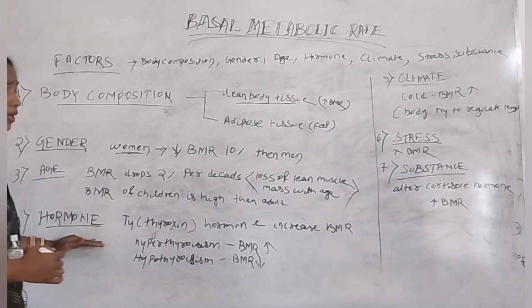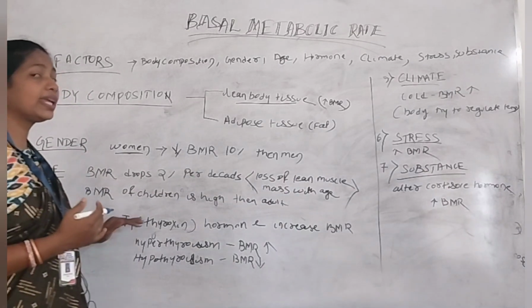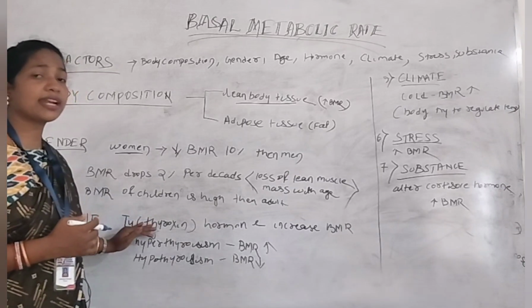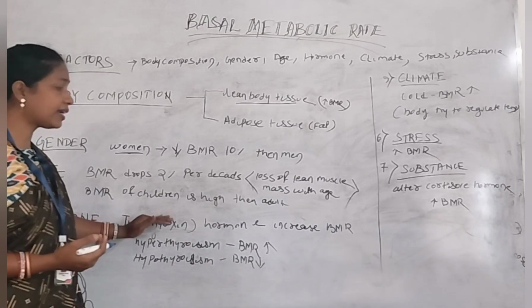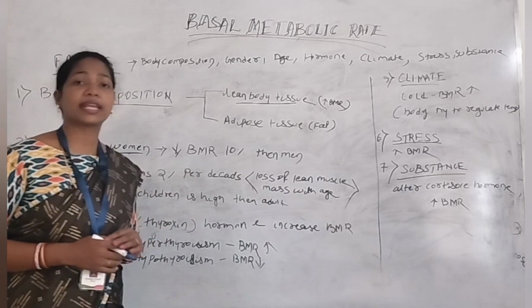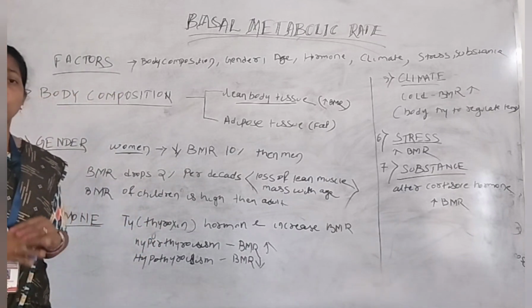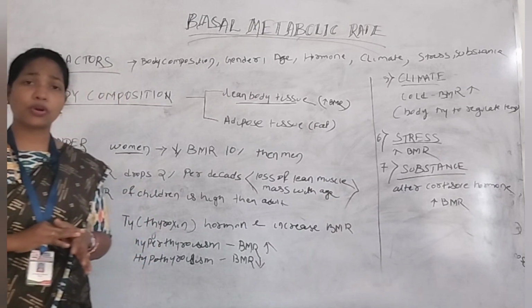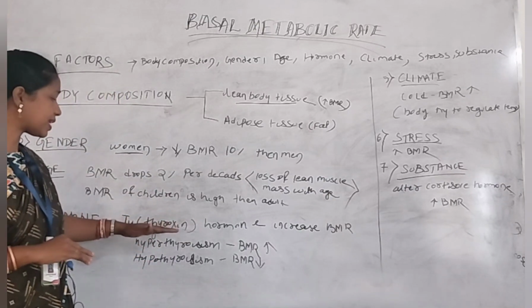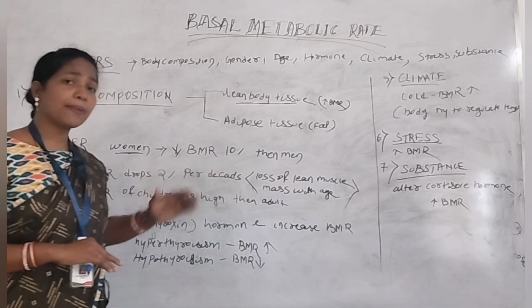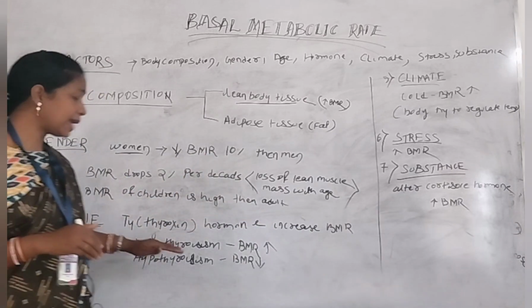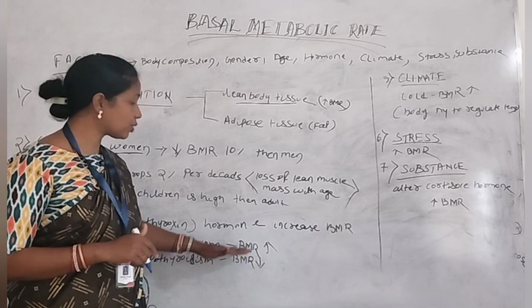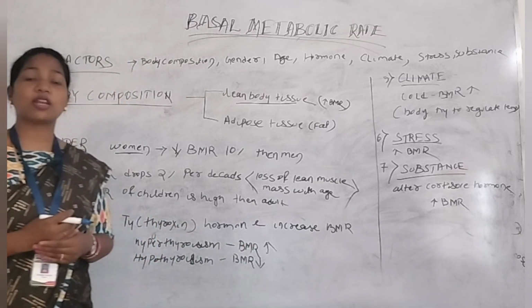Next one is hormones. If we have an increased amount of T4 hormone, and T4 means the thyroxine hormone, then at that time, what happens? Our basal metabolic rate is also increased. So the person who has an increased amount of T4 hormone has an increased basal metabolic rate. If a person has hyperthyroidism, at that time also the person has an increased basal metabolic rate.